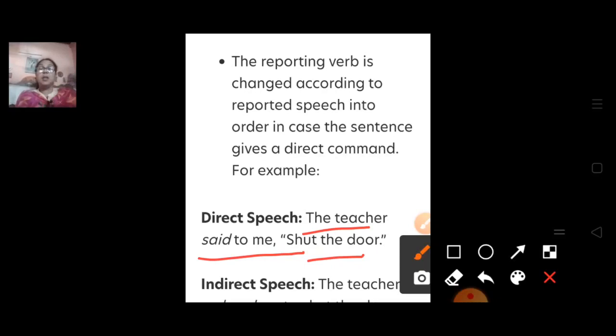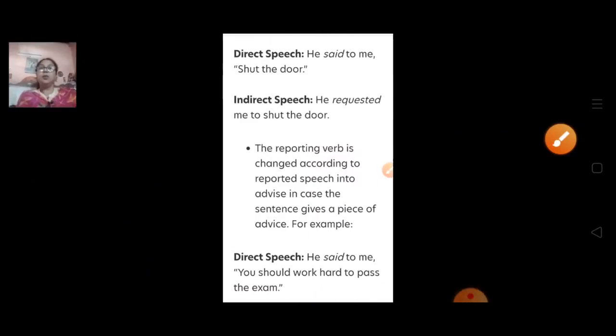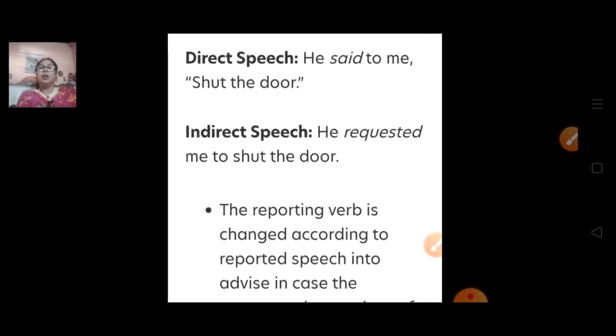So you can recognize these direct speech is written in imperative sentence. So how we are going to change? The rule is given over here. The reported verb is changed according to reported speech. So it will be changed according to the reported speech into order in case the sentence gives a direct command. For example, this is the direct command. So how it will be changed? So here you can see, he requested.